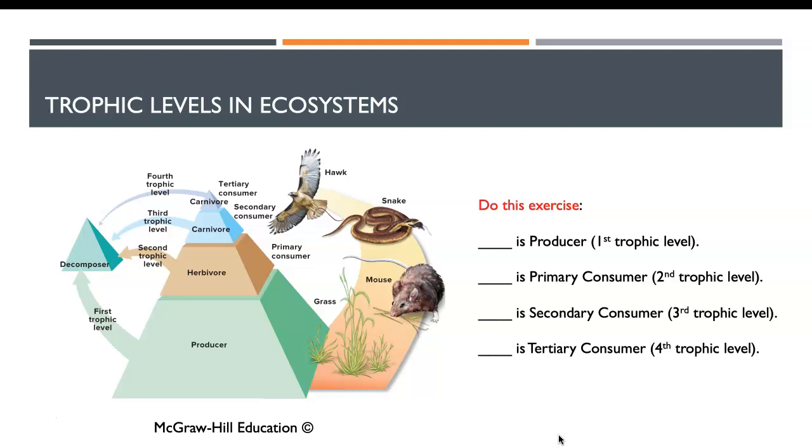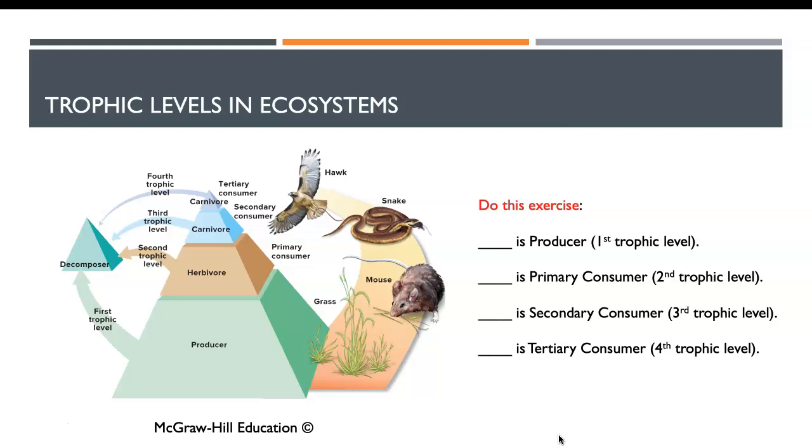This is a testing point. So what is the producer in this figure? The best use of the slides is you pause the slides and do the exercise yourself and then listen to my answers. So who is a producer? First, the trophic level. Now it's much easier to understand what is the first, second, third, and fourth trophic level. The first trophic level is the first level that immobilizes the energy from the sun, right? That is a producer, the plants or bacteria or algae. Algae is a form of plants, my understanding is.